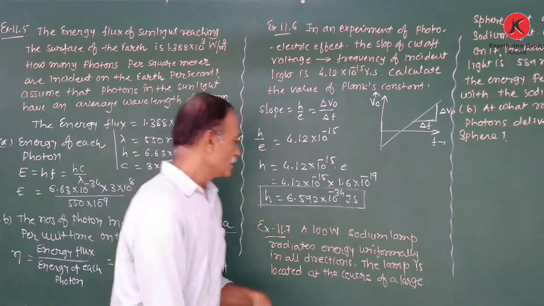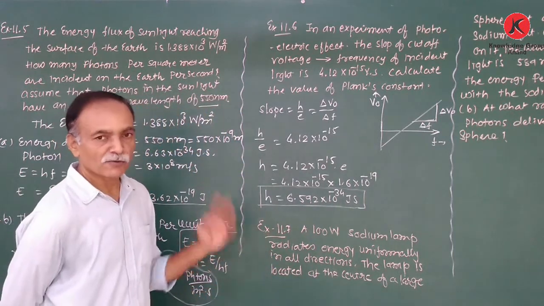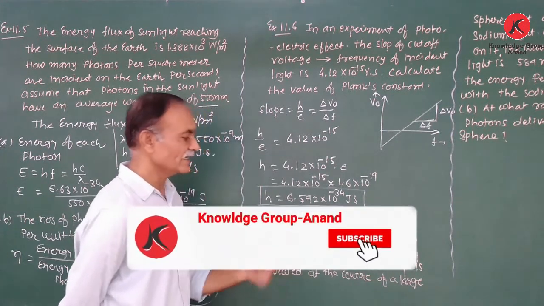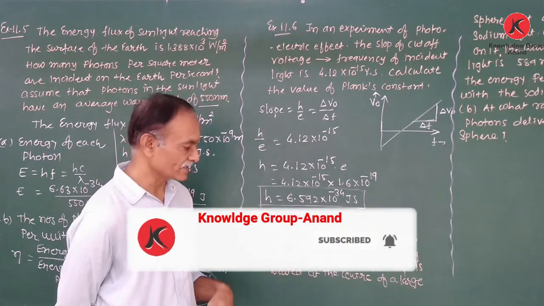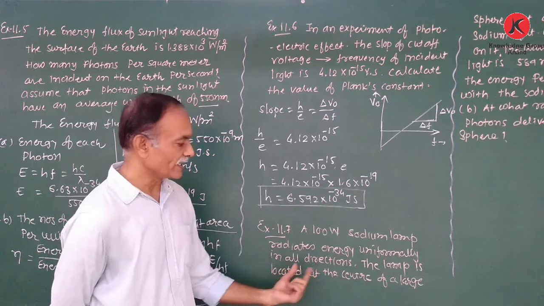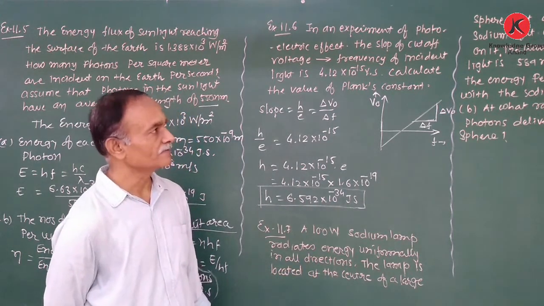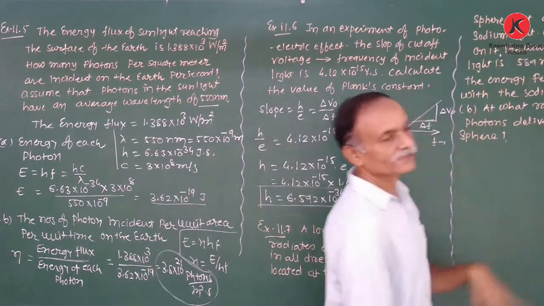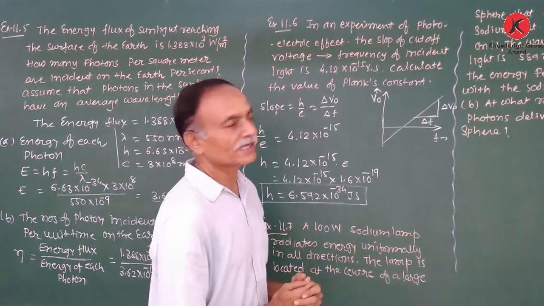Okay. Now, the next numerical, 11.7. A 100 watt sodium lamp radiates energy uniformly in all directions. The lamp is located at the center of a large sphere. This sphere absorbs all the sodium light which is incident on it.